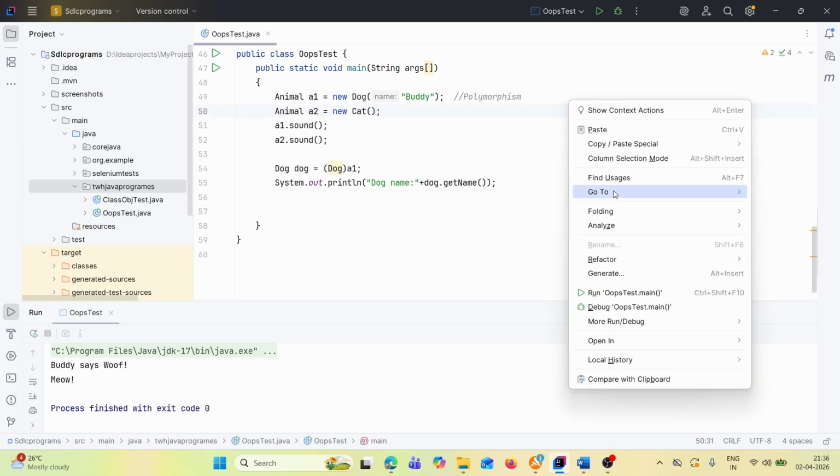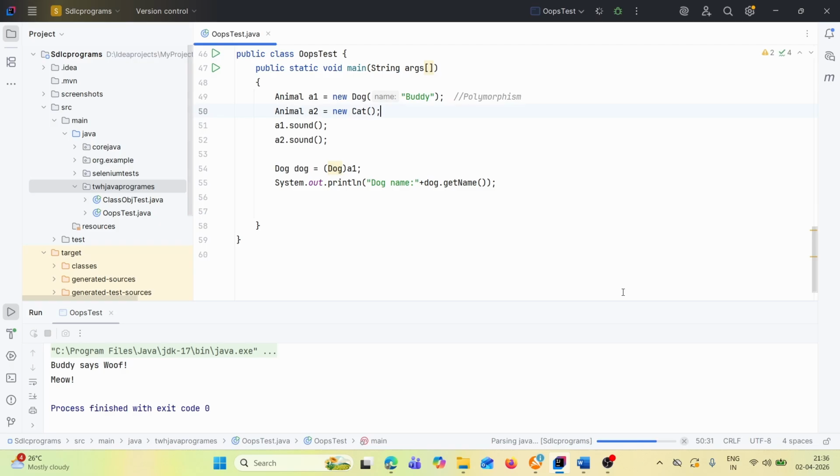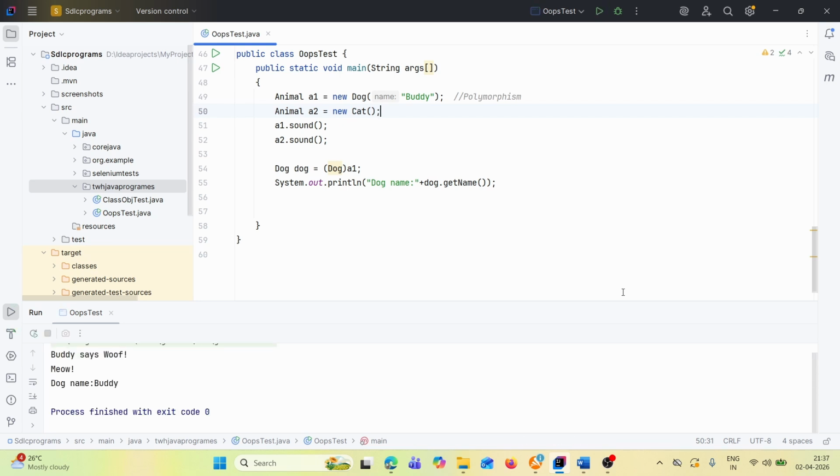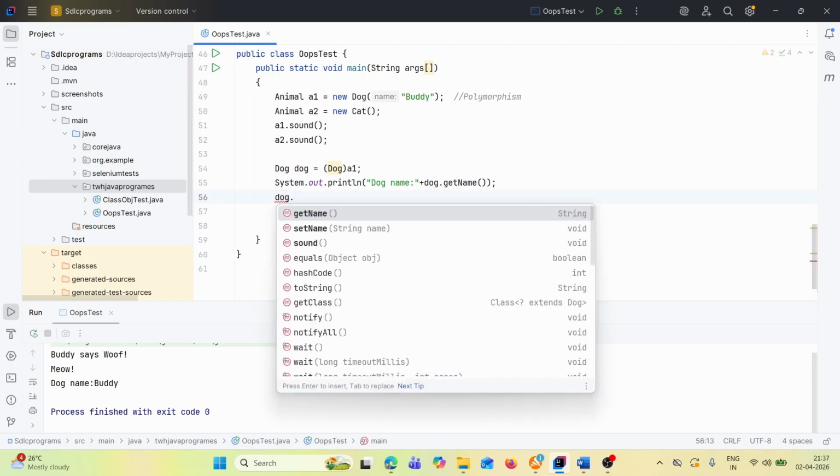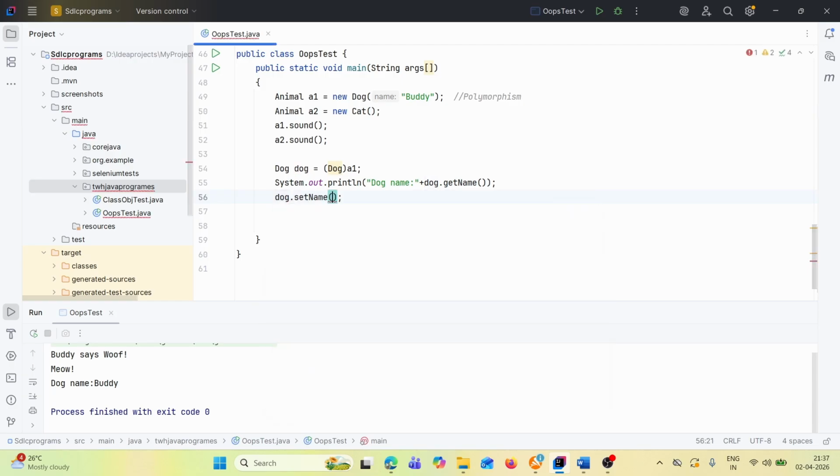Let's run this. We'll observe that it will print dog name Buddy. See, dog name Buddy, perfect. Then after that, let's set the value. What we will do is dog.setName, and in setName we'll provide Charlie.